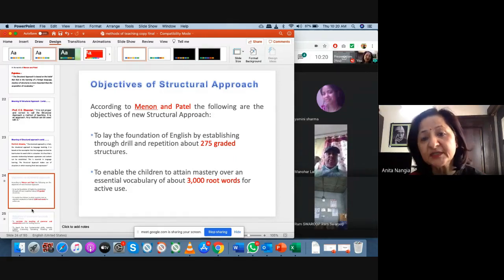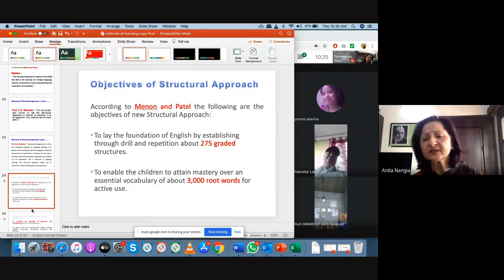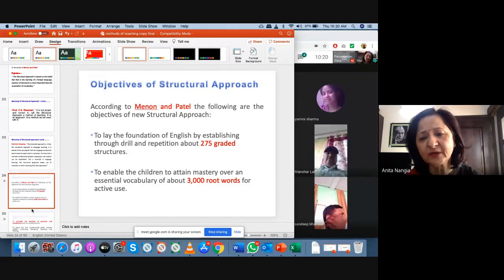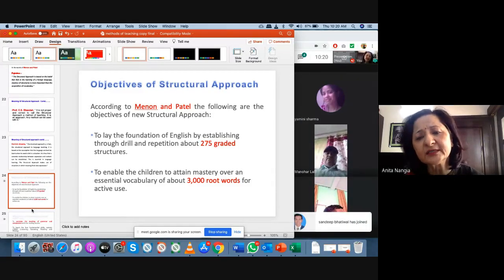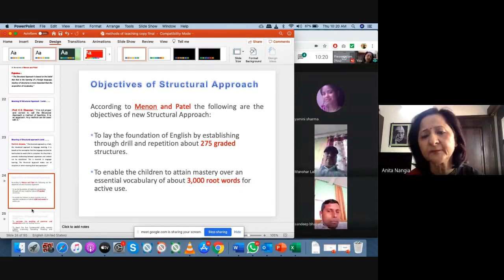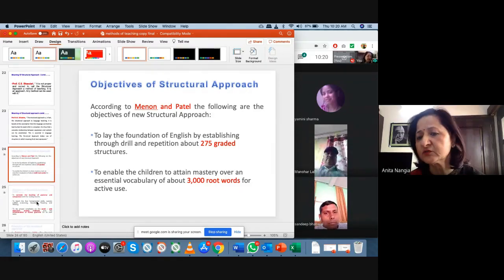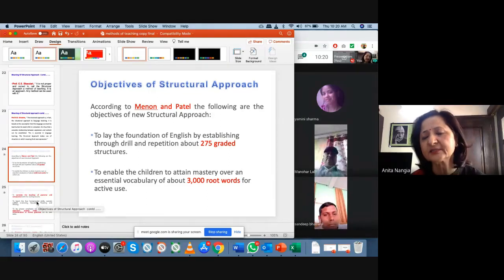That is the objective of this approach. Because after World War, they tried this method because people from different origins had come together, and they tried this method with 275 graded sentences and 3000 root words. They are able to speak sentences. So they say if you teach this much to the students, they can at least express themselves a little bit.